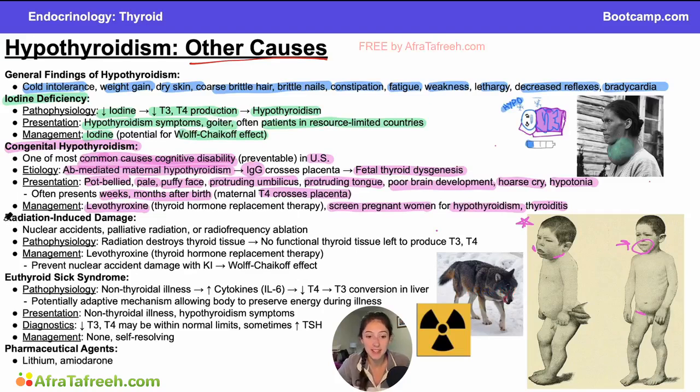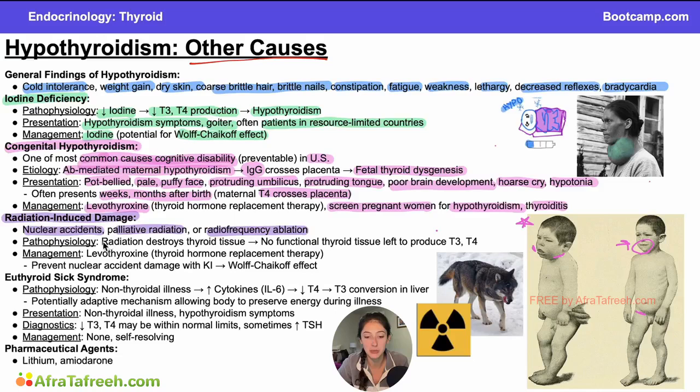Now, the third cause of hypothyroidism that I want to talk to you guys about is radiation-induced damage. So this can result from nuclear accidents, palliative radiation, or radiofrequency ablation. So this could be an accident at a job site, this could be an accident at a nuclear power plant, this could also be from palliative radiation that wasn't mapped appropriately or just necessarily needed to go through the thyroid to hit whatever tumor they were trying to get. So you might see radiation-induced damage in quite a few contexts.